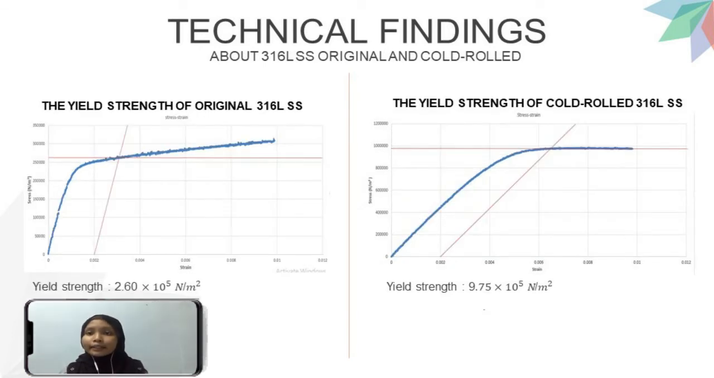Yield strength can be determined by offsetting the value of 0.02 in the strain. As you can see in both graphs, there is a red line which intercepts each other. That is the point of yield strength for both graphs. The yield strength for original 316 LSS is 2.6 exponent 5 Newton per meter squared. For cold rolled it is 9.75 Newton per meter squared.